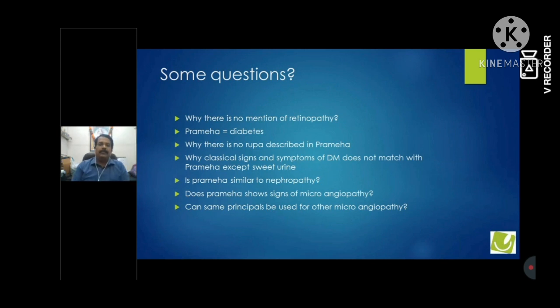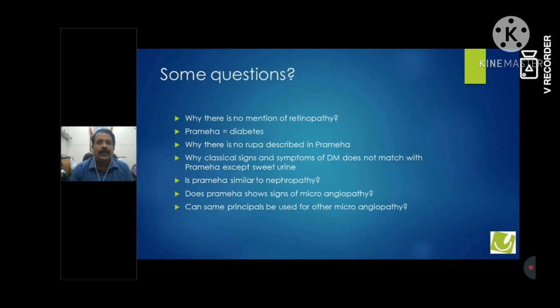Now, Prameha is basically related to the urinary system. In Kapha Prameha, a lot of urine is passing. When it turns to Pitta, there is the next involvement of dhatu, which is blood, and then in the last stage of Vataja Prameha, there is Vasa, Majja, Hasti, so Madhumeha, so Ojo Madhumeha. So it is a progression of disease, which we can see in the classical description of Prameha in Charak Samhita.